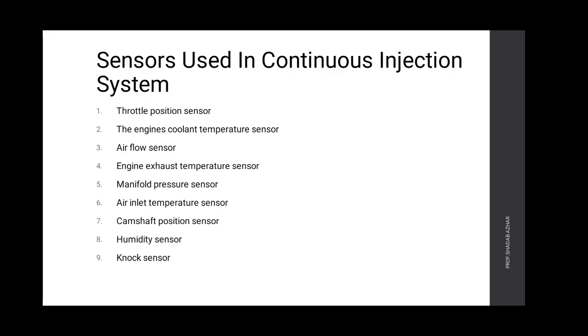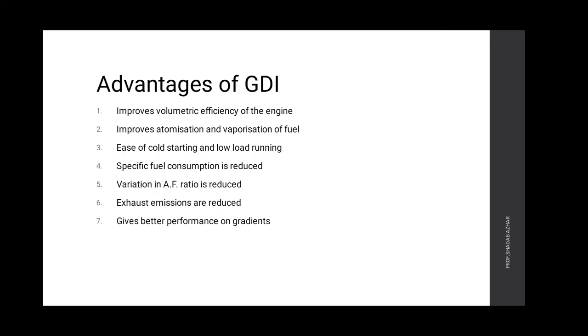Camshaft position sensor. This sensor is mounted on the camshaft, which senses the rotation of the camshaft and adjusts the fuel injection timing. Humidity sensor. This sensor is located on the intake manifold to measure humidity of intake air. NOx sensor. This sensor is mounted on the cylinder head to detect detonation. There are some advantages of gasoline direct injection.